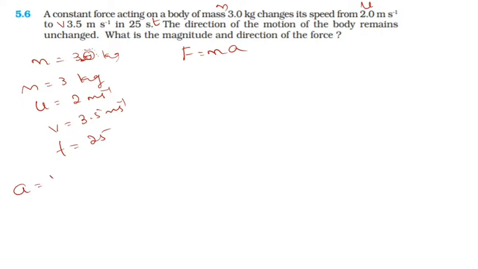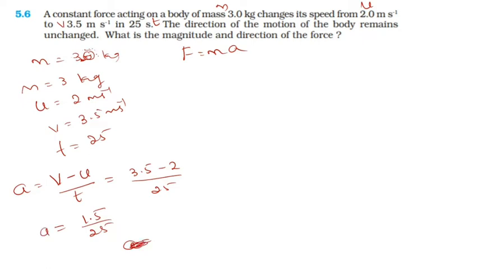A is equal to final velocity minus initial velocity divided by time. Final velocity is 3.5 and initial velocity is 2, divided by time. Time is 25. So 3.5 minus 2 is 1.5, divided by 25. So finally a is equal to 1.5 divided by 25. I can keep it as it is.